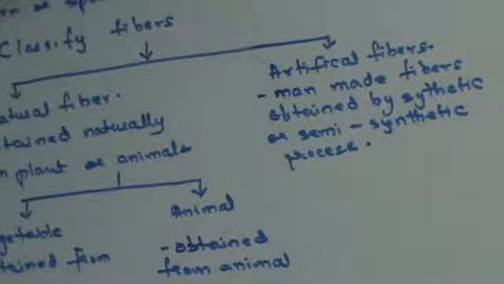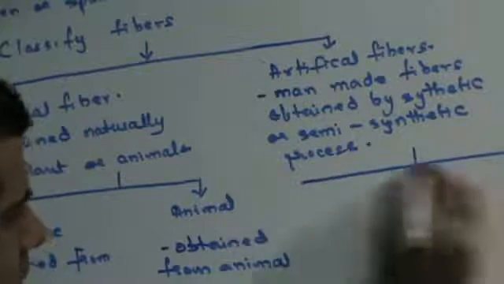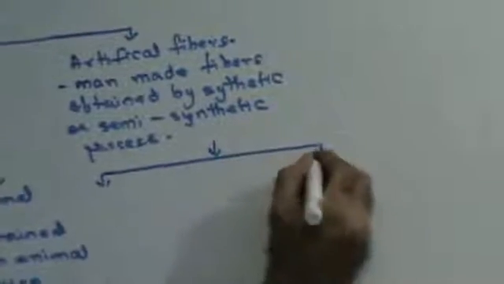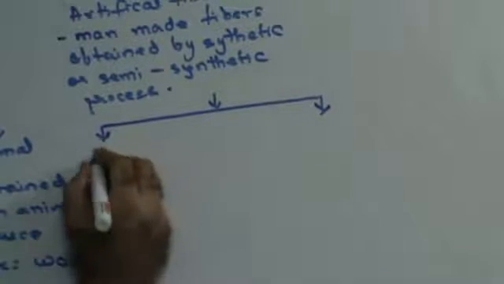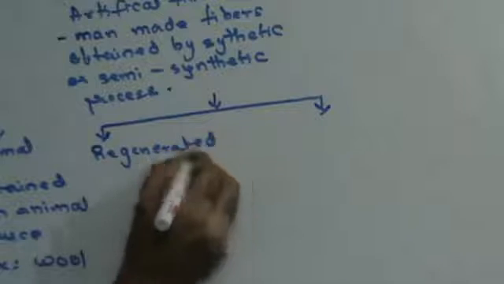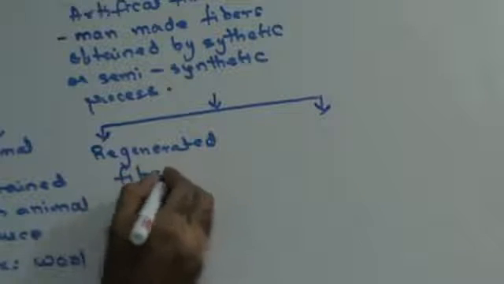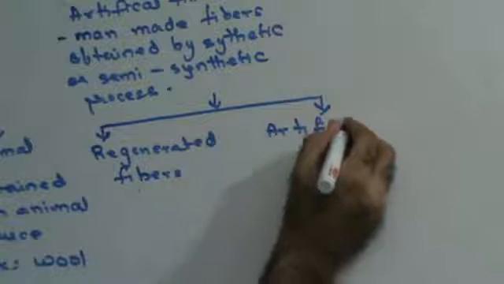Artificial fibers are further classified into two types: regenerated fibers and synthetic fibers.